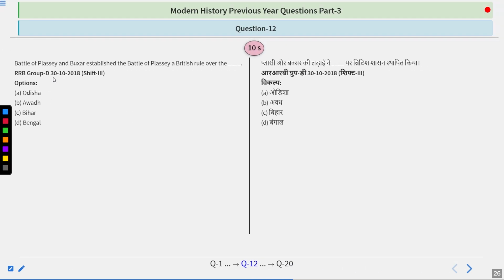Battle of Plassey and Battle of Buxar established British rule over the dash. Options are Odisha, Awadh, Bihar, or Bengal. So try to find out the answer.